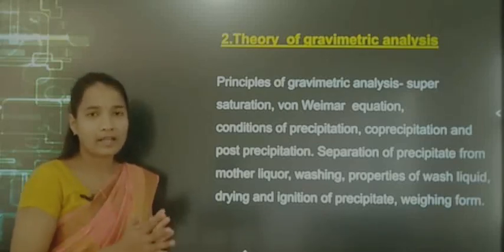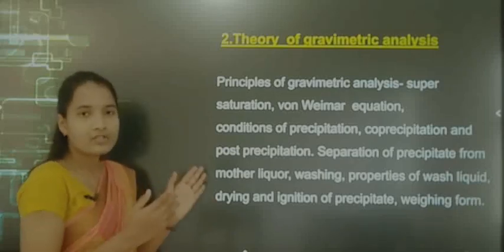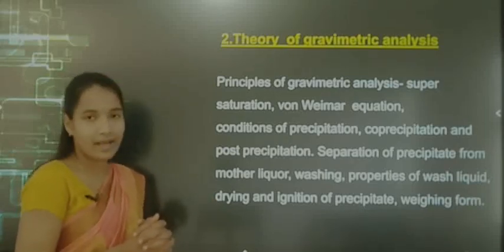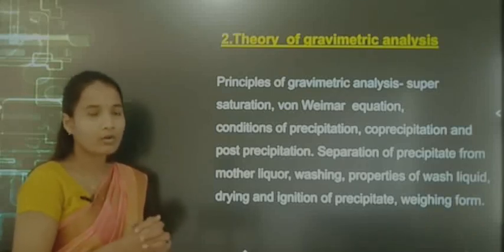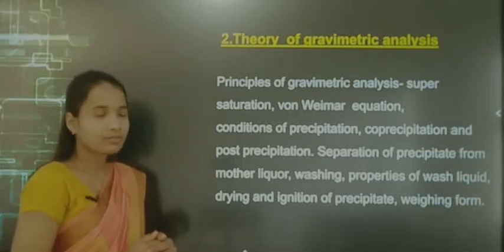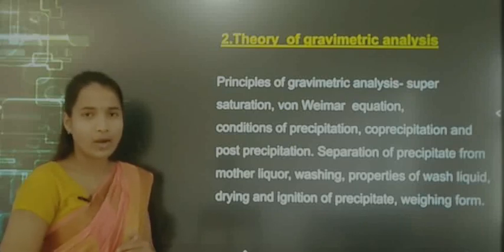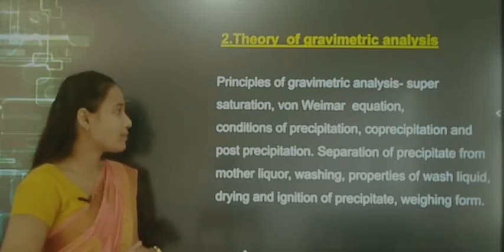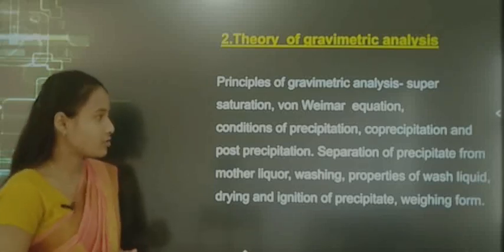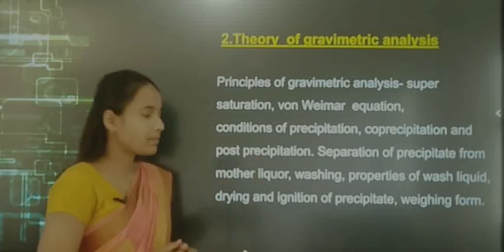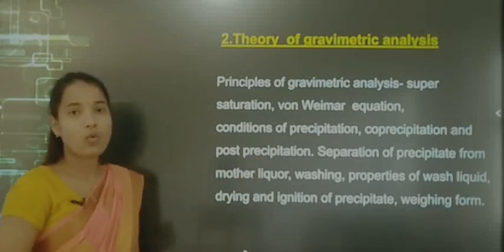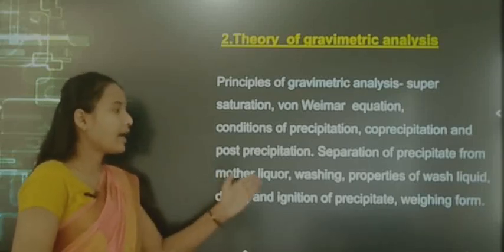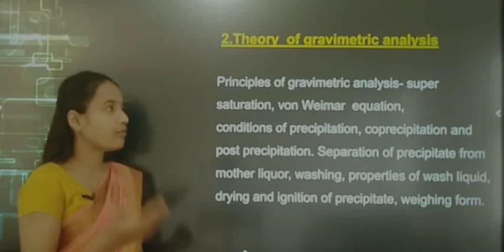In this chapter you will learn the principle of gravimetric analysis, what the principle involved in supersaturation is, and next the Von Weimarn equation, conditions of precipitation, co-precipitation and post-precipitation, separation of precipitate from mother liquor, washing, properties of wash liquid, and drying and ignition of precipitate and weighing form.